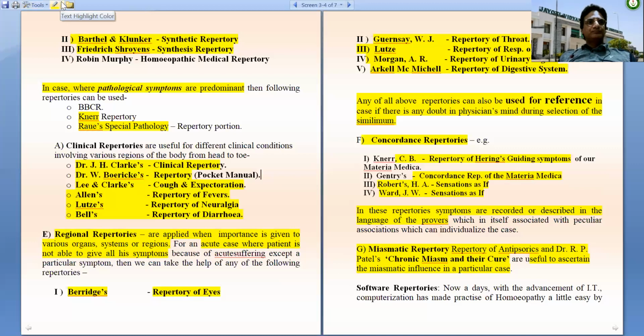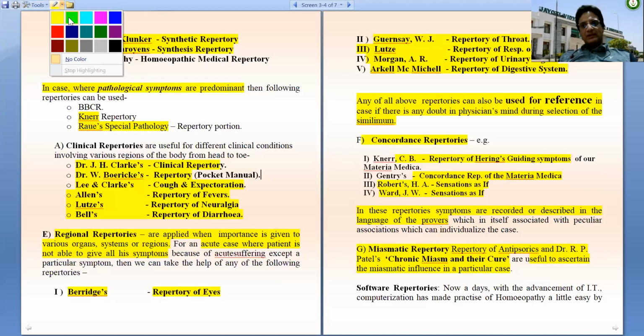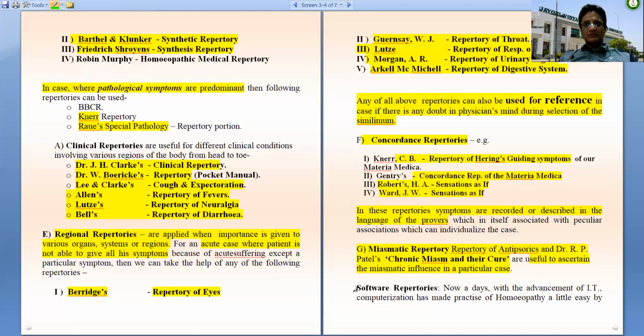Now, in this modern world, the doctors have very limited time to give for analysis of the case. They have to prescribe very early, so they have to use certain softwares which reduce the time for analysis of a particular case.